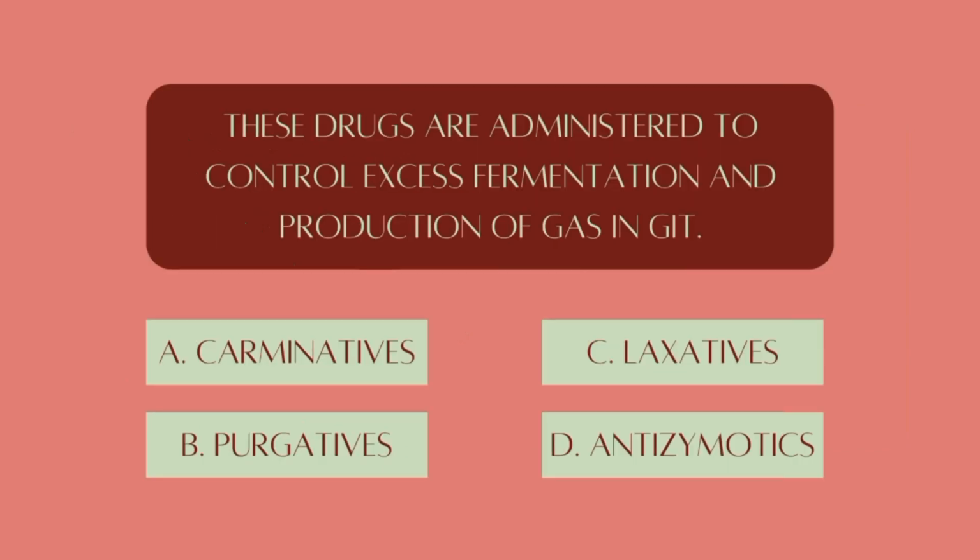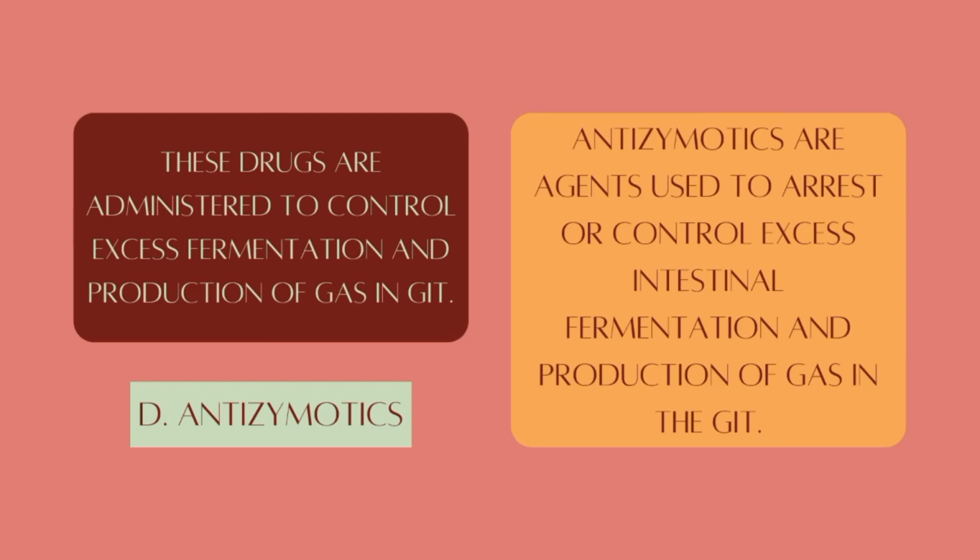These drugs are administered to control excess fermentation and production of gas in the GIT. A. Carminatives. B. Purgatives. C. Laxatives. D. Antizymotics. The answer is antizymotics. Antizymotics are agents used to arrest or control excess intestinal fermentation and production of gas in the GIT.